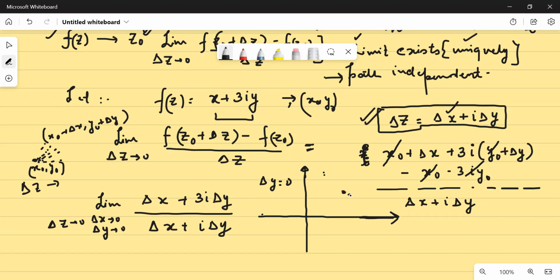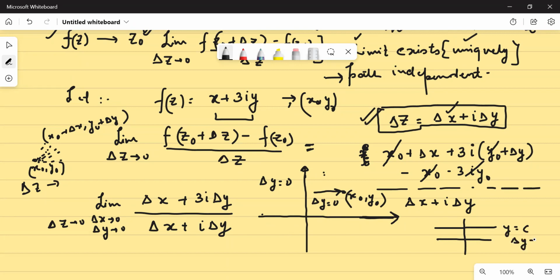हाँ या ना बोलो बेटा. So let's say your point is x naught comma y naught, and you are approaching it in this fashion. So if you're approaching it in this fashion, your delta y would be 0. Yes or no? You are moving parallel to x-axis. When you're moving parallel to x-axis, your y is a constant, isn't it? So if I say plot me a diagram of y constant, you plot it in this fashion, no? So if y is a constant, then delta y has to be 0.